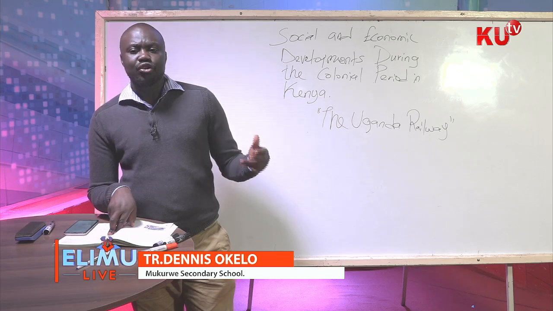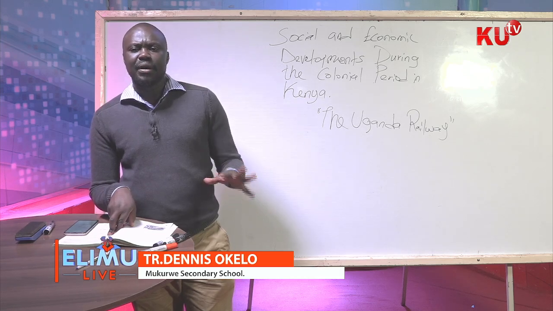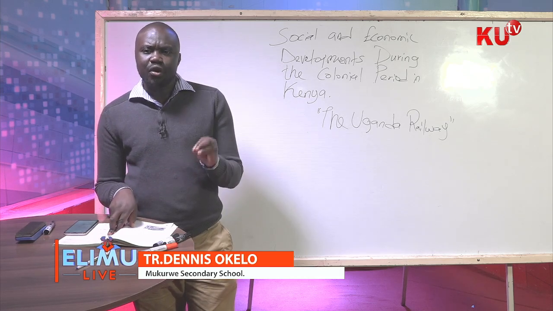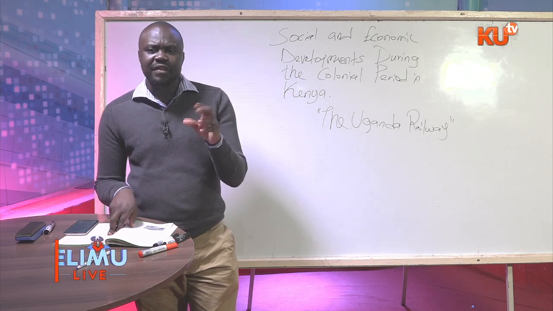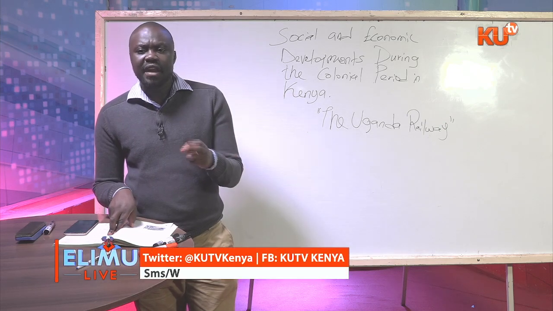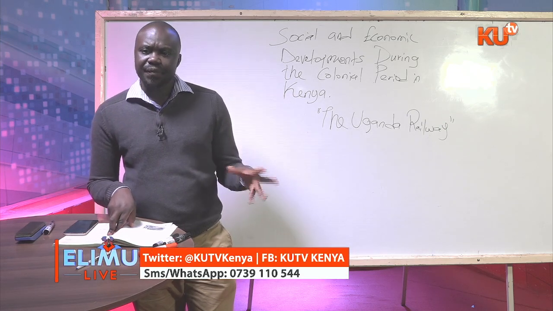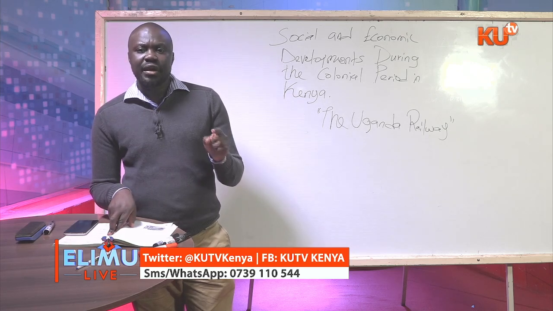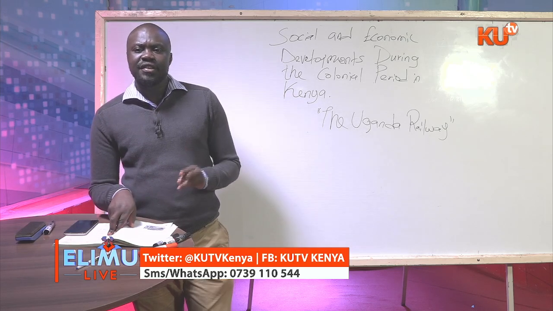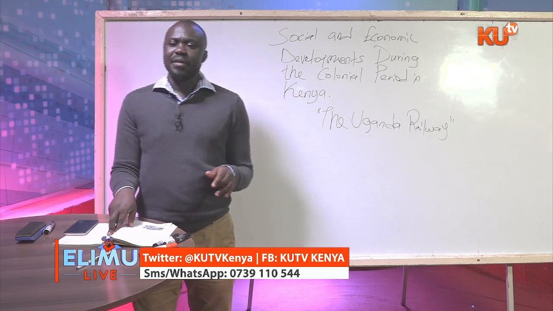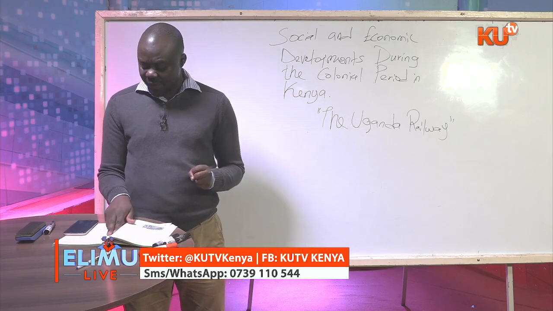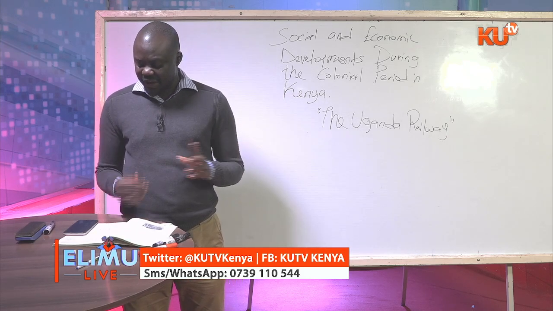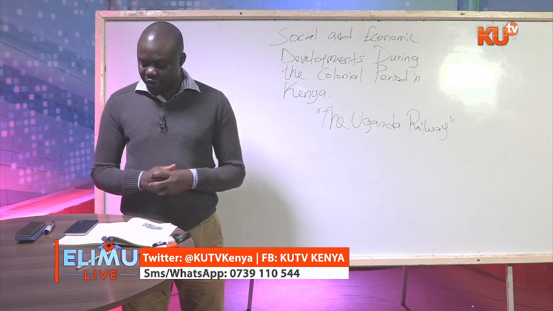The Mijikendas had not known that the Kalenjins existed. Now, when the railway passed through this vast domain, various communities started interacting. As they were recruited as the labor force in the railway development, they had to interact with one another, and this is the first thing that ensured that these communities interacted.